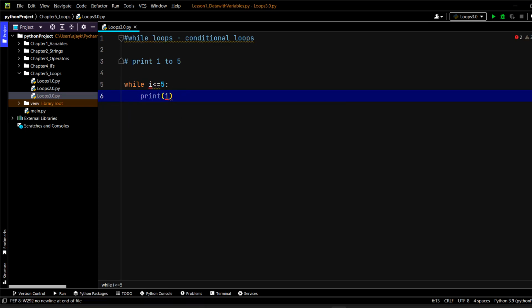Now obviously i is less than 5. This comparison is not going to happen if we do not let the program know what i actually is, so I'm going to start i with 1. Now there is a problem in this loop, which is what?